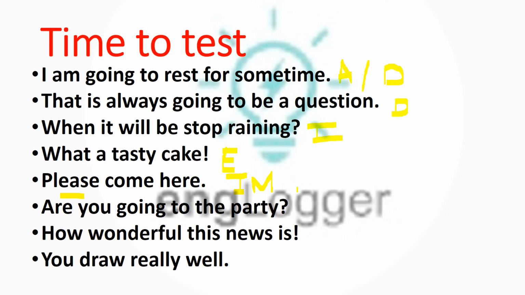Then, are you going to the party? This has a question mark. Very good. It is interrogative. So simply I you need to write in front of that. Next, how wonderful this news is. Exclamation mark. That is an exclamatory sentence. Very nice. That is E. And last is, you draw really well. This is again a statement. So that is assertive or declarative. Very good. So this is it for today.